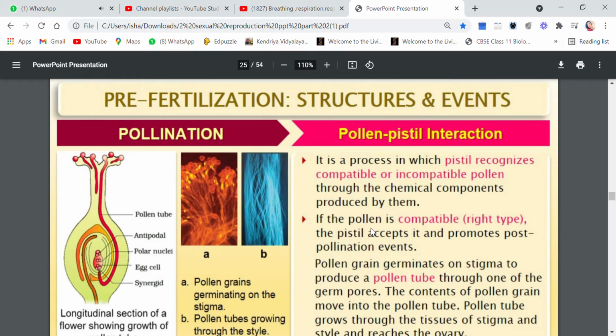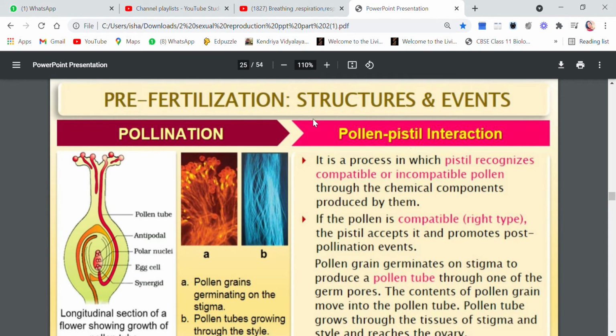And today we are going to continue with the second chapter, Sexual Reproduction in Flowering Plants. The topic that we are going to start is pollen pistil interaction. In the previous videos, we have discussed inbreeding depression. We have also studied breeding devices. Now we are going to study the pollen pistil interaction.